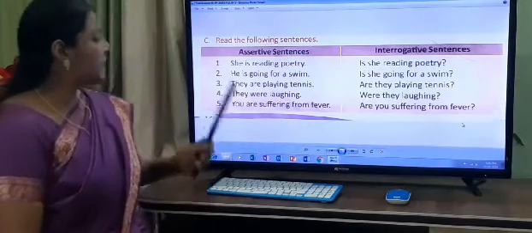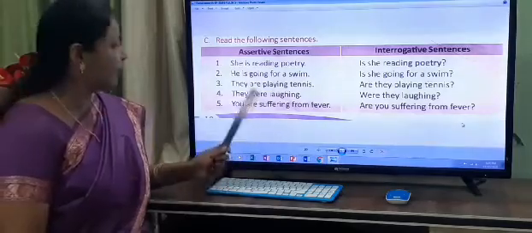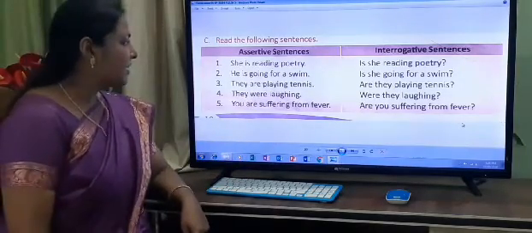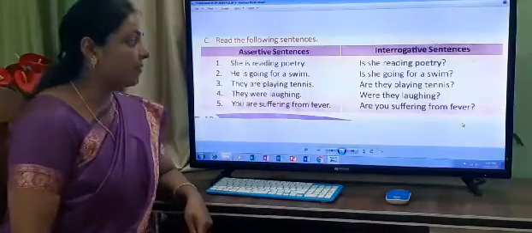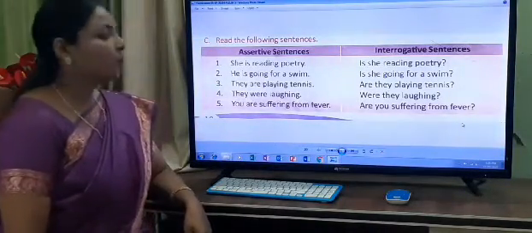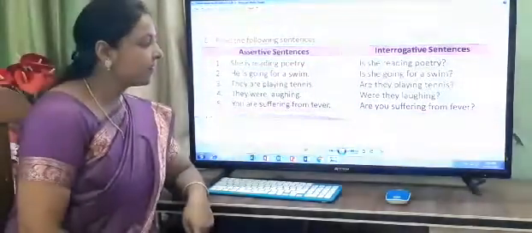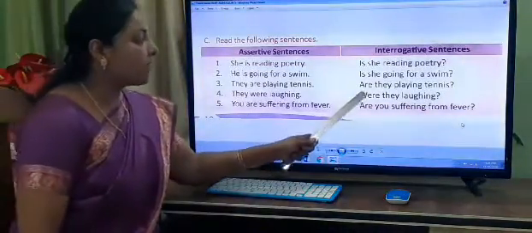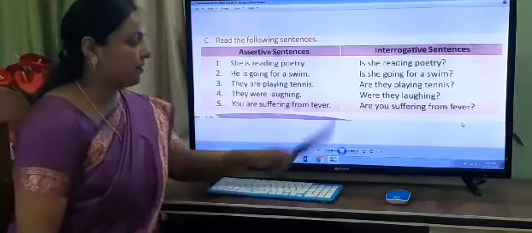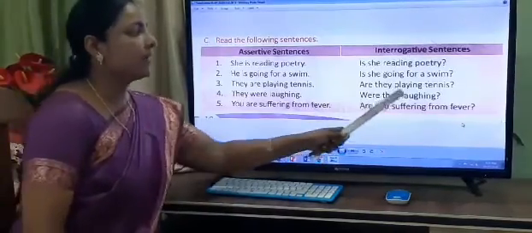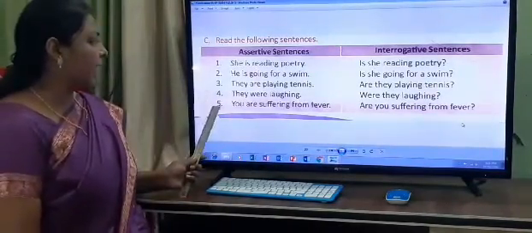What is the subject here? They. And what is the helping verb? Were. Okay? When we make a question, what we will say? Were they laughing? So, helping verb will come before the subject. Were they laughing?